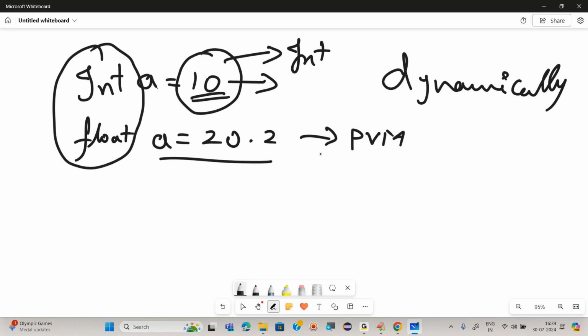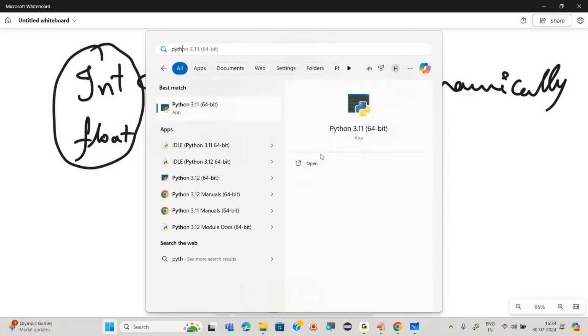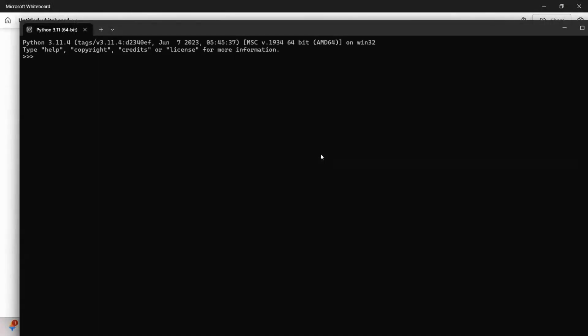Okay, let me show you with an example. Why I'm saying this, you check it now. If I write int a is equals to 20, what I'm trying to say is I'm giving acknowledgement to the PVM that I'm using an integer type of data, right? Check it, we are getting the error. Why? Because Python is a dynamically typed language. We do not need to declare int of a or any data type of variable, right?